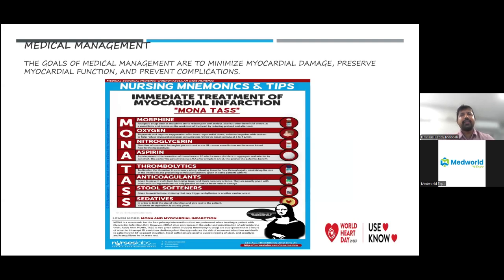So this is how we diagnose the myocardial infarction, based on the ECG and based on the cardiac enzymes, that is the troponin T. Once we confirm the patient is having the myocardial infarction, we need to treat the patient before shifting to the cath lab. There are certain drugs which are very important, which really save the life of the patient.